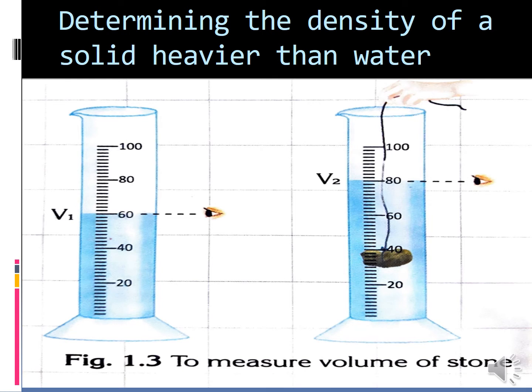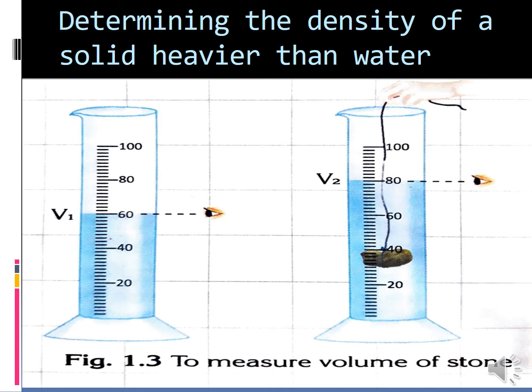And then the next heading is determining the density of a solid heavier than water. So we are going to find the density of a solid heavier than water. First we take a stone. We know that stone is obviously a solid. We are going to find how denser the stone is as compared to liquid. Stone is denser than liquid; we have learnt in the previous screen itself. We saw an image, so now also we are going to explain.